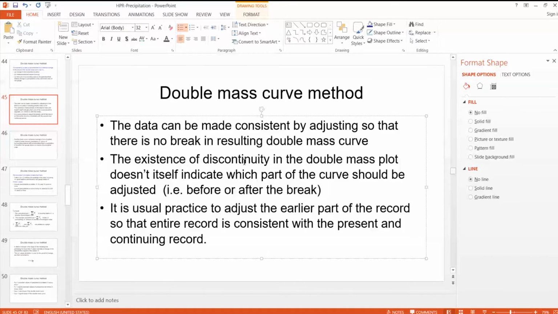Because we are more interested in the rainfall in the latest time, we correct the data of the past. So suppose for data from 1990 to 2020, there is a discontinuity in 2000. Then we correct the data from 2000 back to 1990. It is usual practice to adjust the earlier part of the record so that the entire record is consistent with the present.